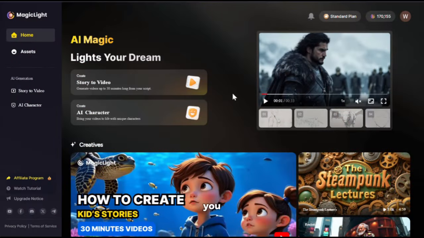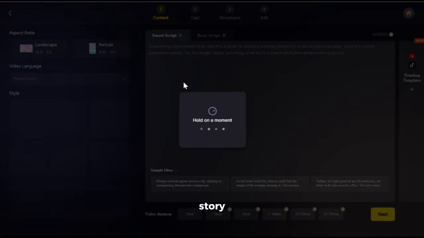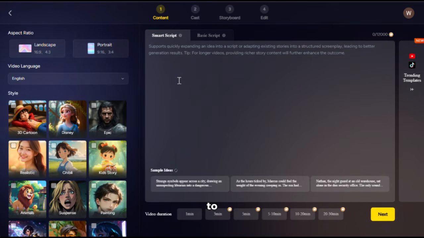And now let me show you how I created the video I showed you in the beginning. First, click on Story to Video. Next, you need to select the desired aspect ratio and video language. Now you need to choose the video style. You can go with the one you like. I will go with Disney style.